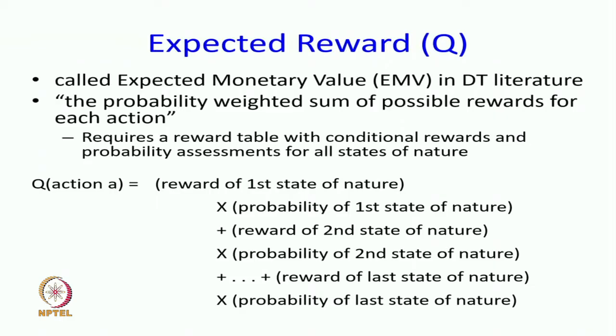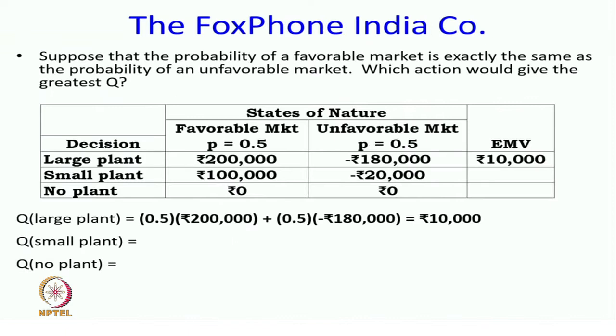I am going to associate the expected reward of an action with the letter Q. So Q of an action will be the reward of the first outcome times the probability of the first outcome, plus the reward of the second outcome times the probability of the second outcome, and so on and so forth. And let us say a priori I did not know much, so I only said that favorable and unfavorable markets happen with probability 0.5 each.